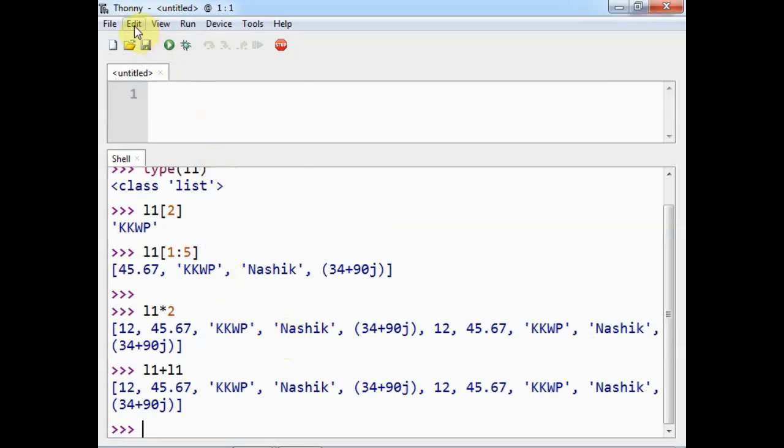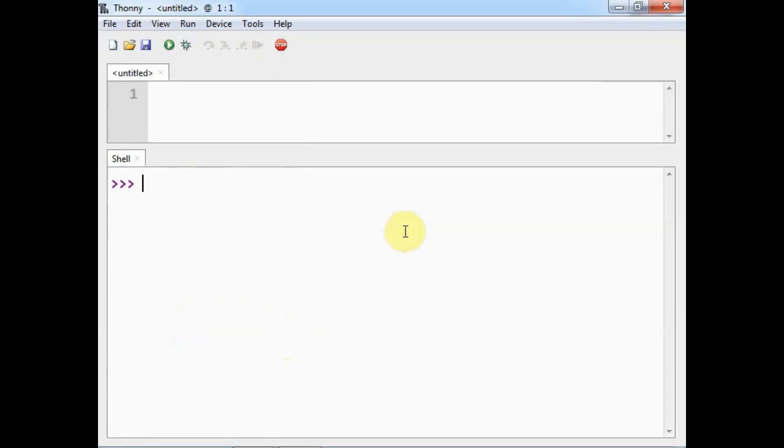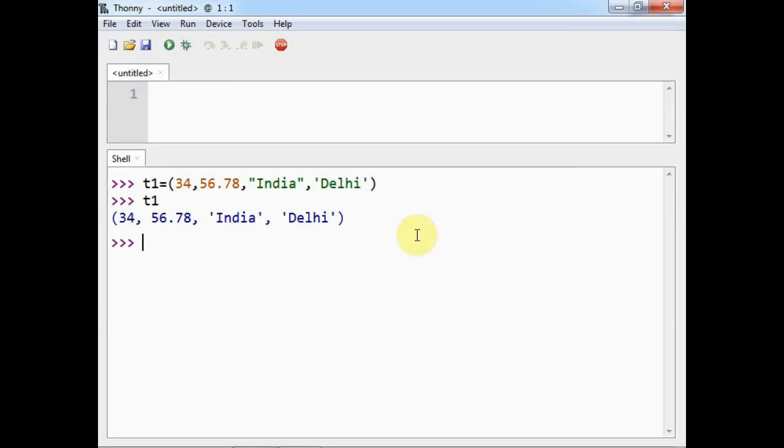Now let me clear the shell. Now I will declare the tuple t1. Suppose t1 is equal to 34, 56.78 in double quote, suppose India, in single quote if I write Delhi, and if I say t1, then it will print the values inside the parenthesis because t1 is the tuple.